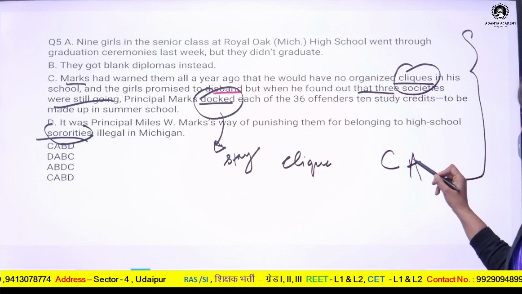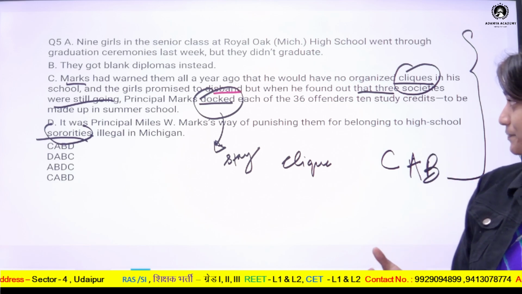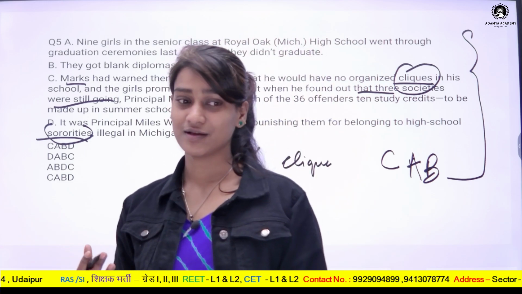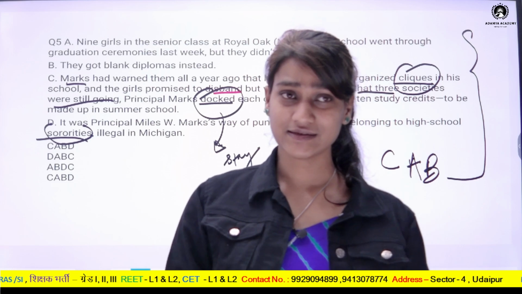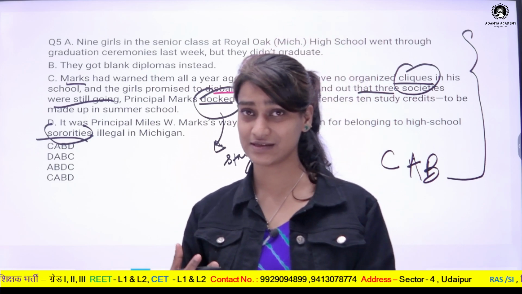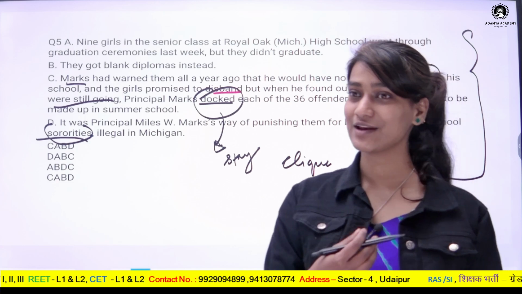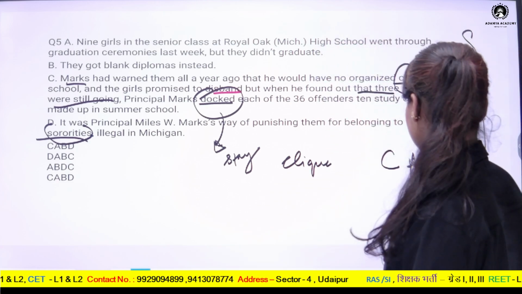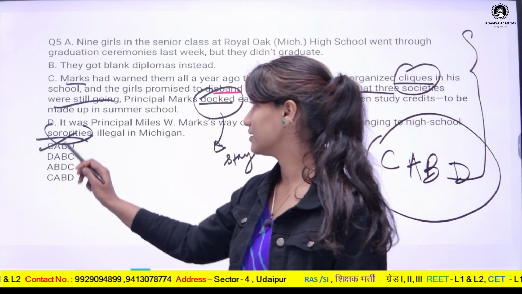So this is the result of that, so it will come later. Then who did all this? Mark did. And was this his way of punishing? Yes, this was his way of punishing. So this is the concluding line which will come at the end. So the answer which has this sequence will be the answer.